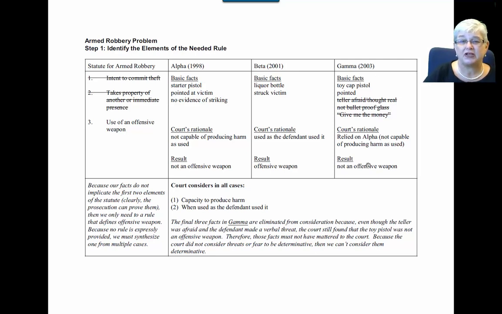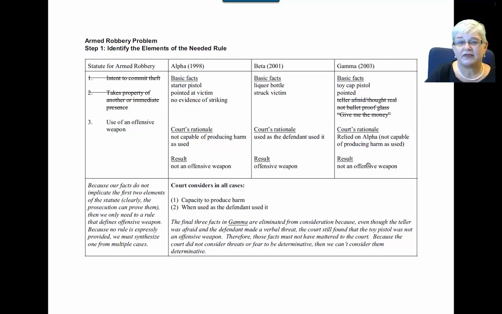The basic facts were that the defendant used a toy cap pistol, pointed it at the teller. And one of the things that the court talked about quite a bit was the teller's response and the teller's fear. The teller was afraid, thought the robber thought it was real and not bulletproof glass, and he said, "Give me the money."